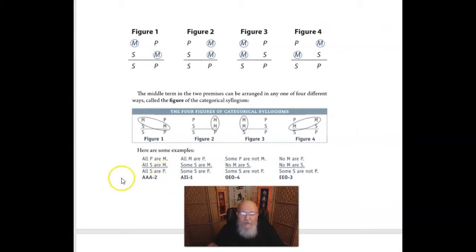And here are some examples. All P are M, all S are M, all S are P. If we look at the middle terms, that's a figure 2. All M are P, some S are M, all S are P. Here we have a figure 1. Some P are not M, no M are S, so some S are not P. There are our middle terms. That gives us a figure 4. And no M are P, no M are S, some S are not P. And that gives us a figure 3.